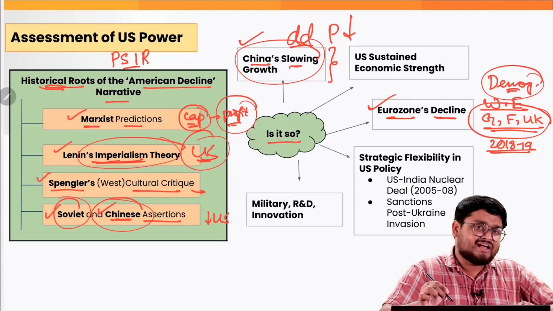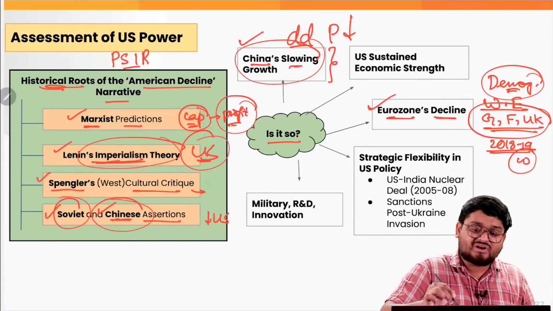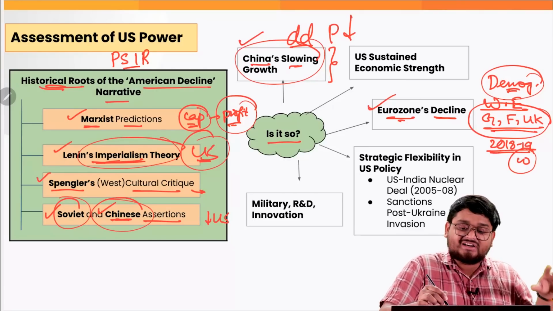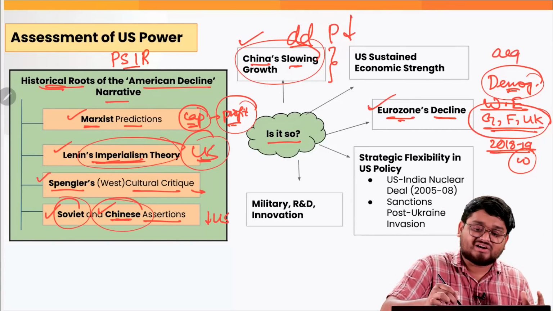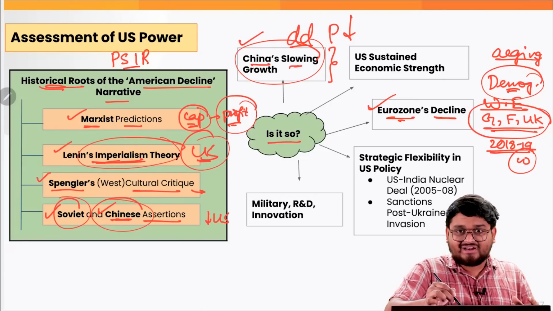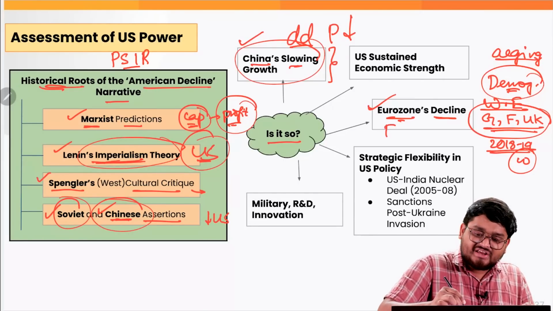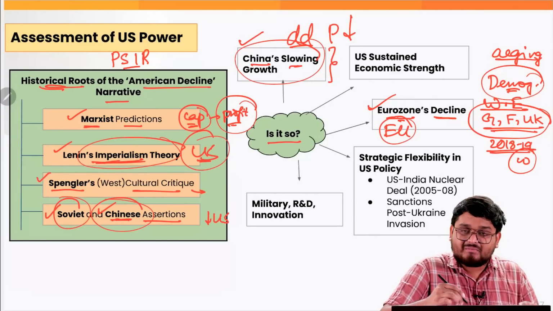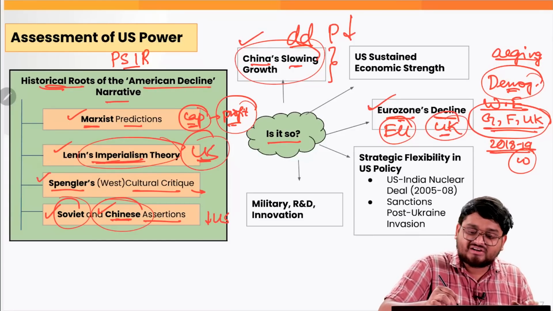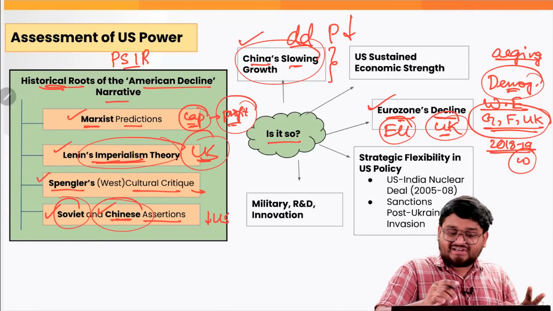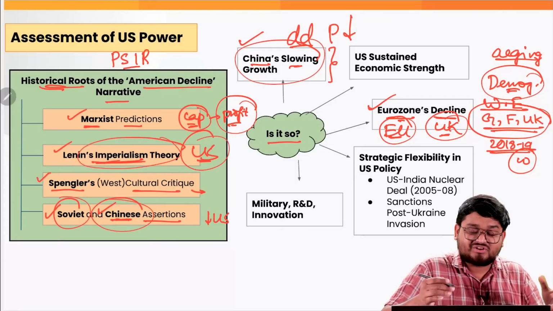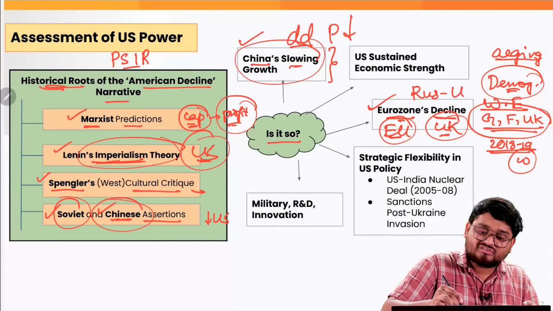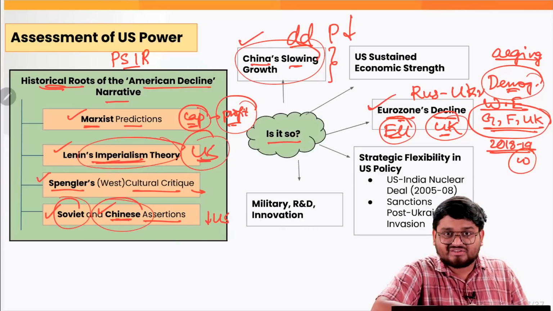It is said that in the Western nations, particularly in the Eurozone, the demand for goods and services is coming down because most of the population there is aging, right? Also, the EU faced various crises, particularly after the UK exited the EU, right? And the EU is also facing various important issues, particularly in the context of the Russia-Ukraine crisis.